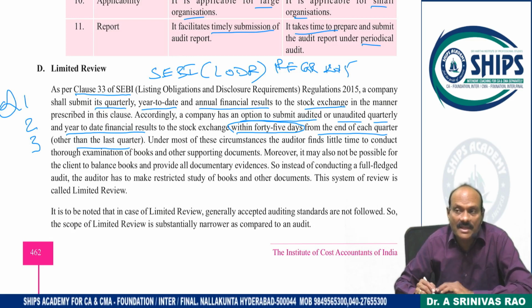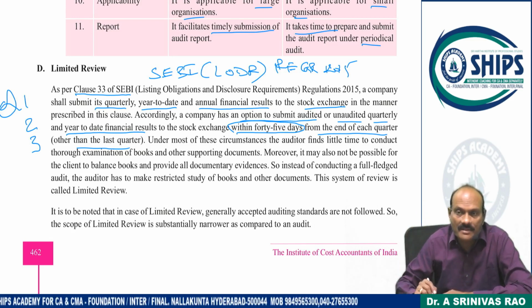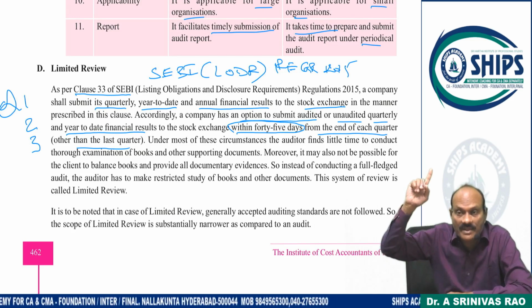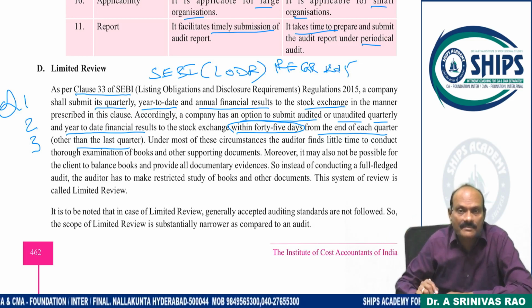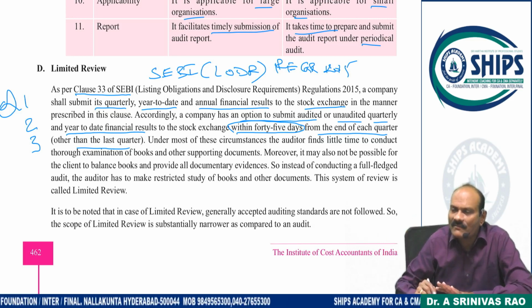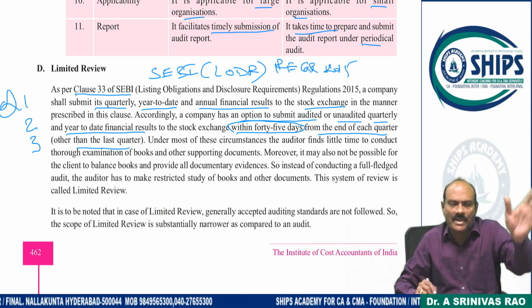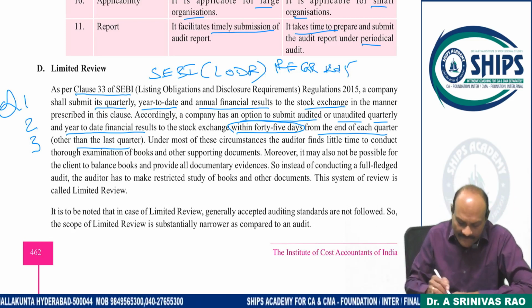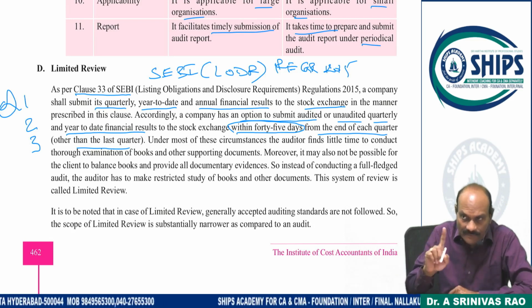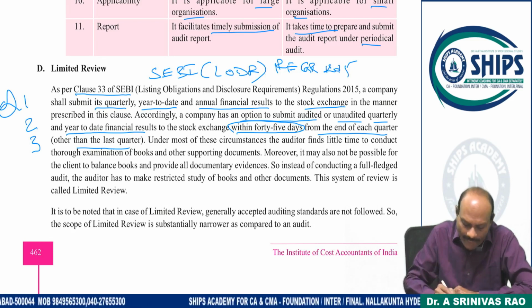Whereas Q3 completed on 31st December, 45 days means up to February 14th or 15th we have time. So much time is not necessary, but technically you have the time. If you have done it in between, you can submit a report to the authority. For the fourth one, not necessary. The 45 days were not there.